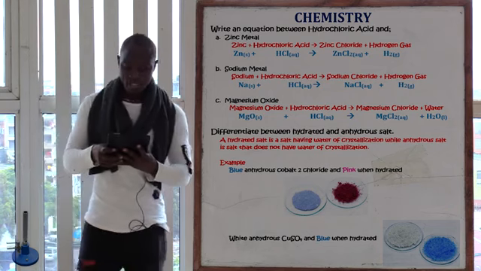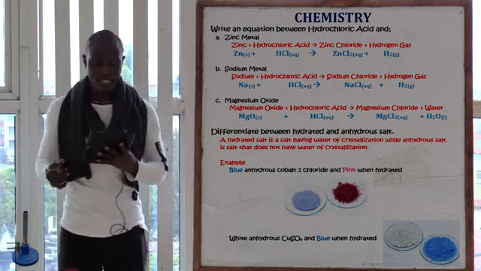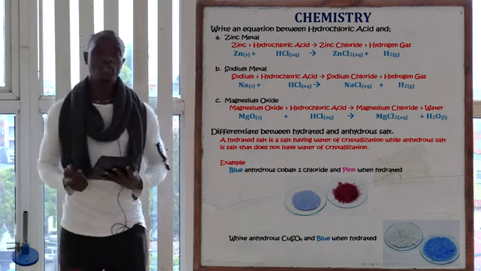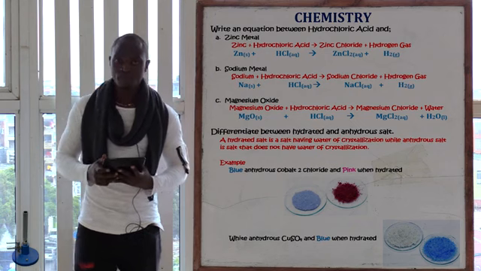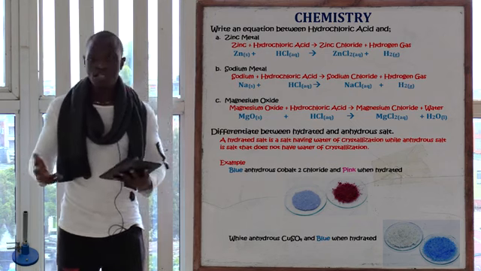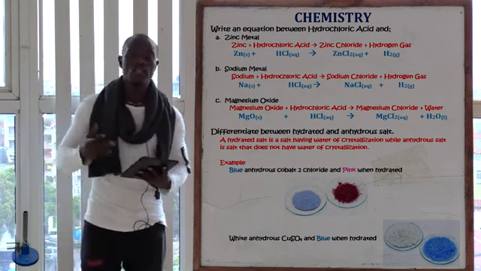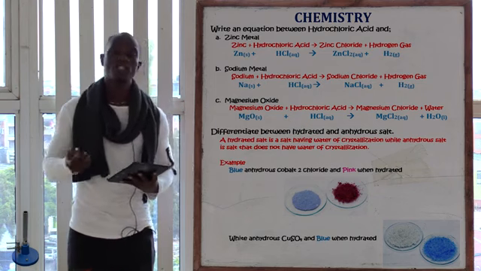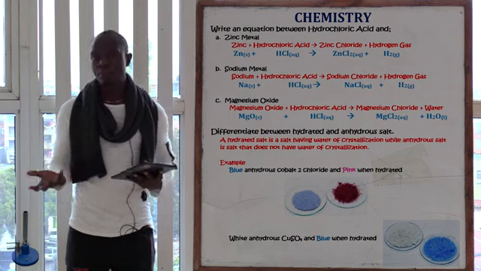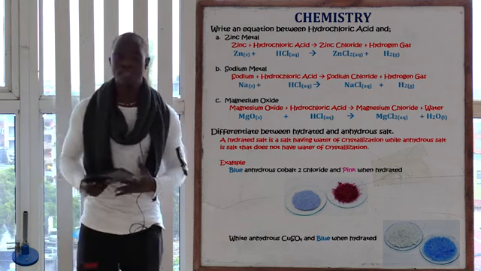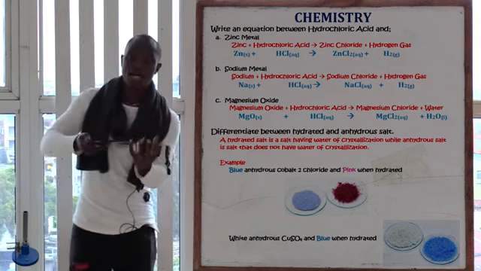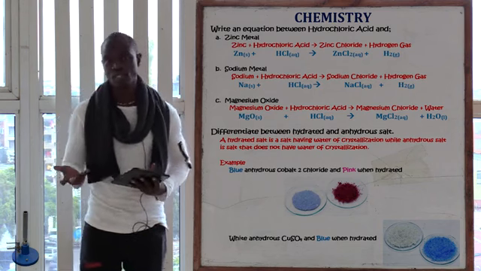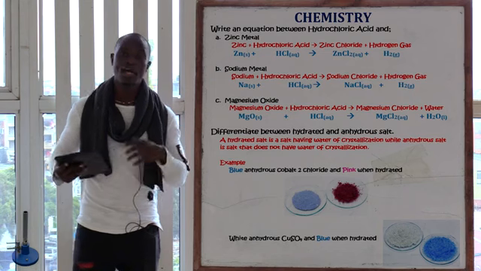So the next question is asking, differentiate between hydrated and anhydrous salt. So hydrated salt, these are salts which have water of crystallization. It's a salt which has water. It's a damp salt. For example, if you take salt from the house and you add some water, that becomes hydrated salt. So you don't call it a wet salt. You call it in chemistry hydrated salt.